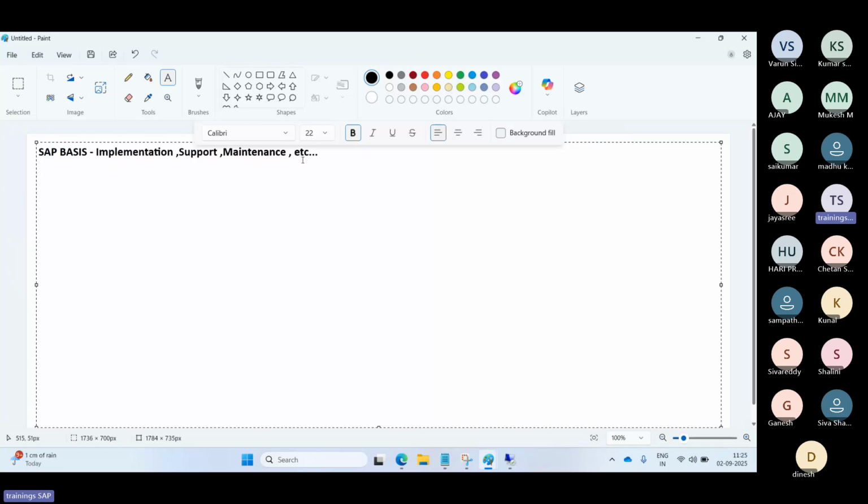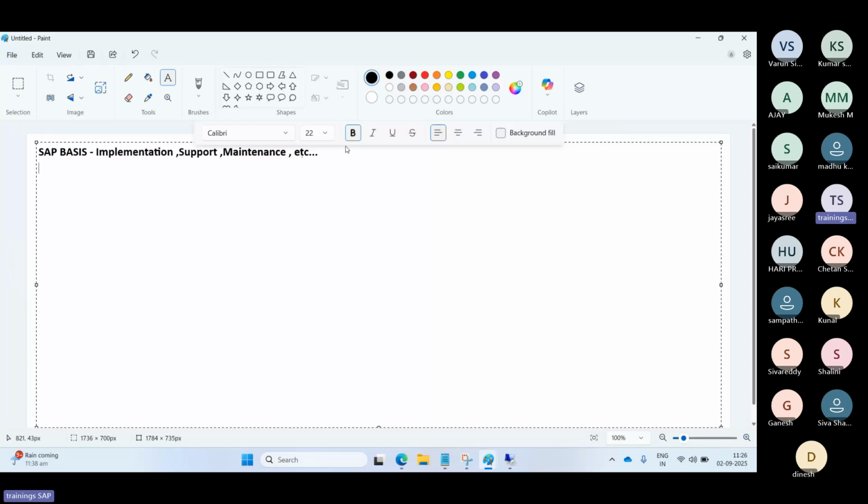Development teams and functional people also play very important roles, and many teams help. But without the Basis team, how can they log in? We are the people who install the SAP system. So we are also main important persons. We are the technical team, though we don't write any coding. It is purely technical activities, which we will discuss in our regular classes.